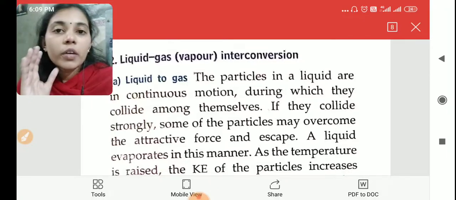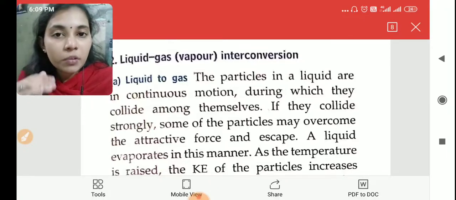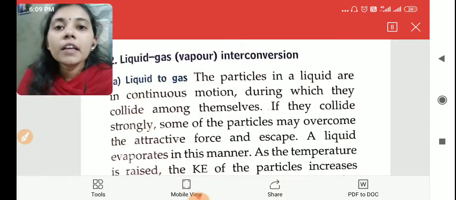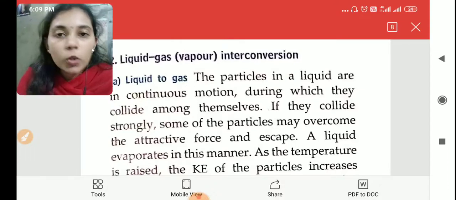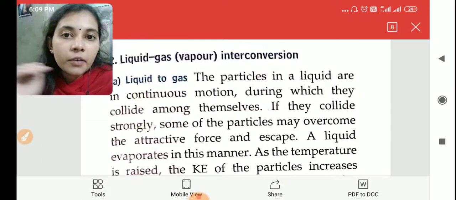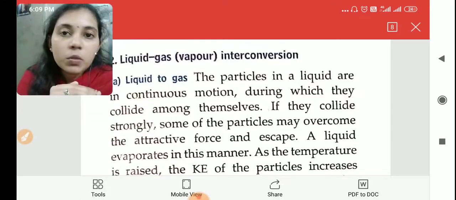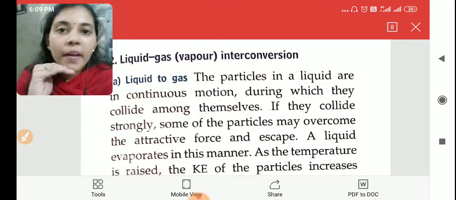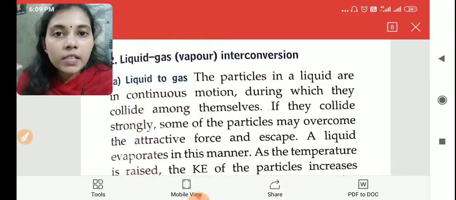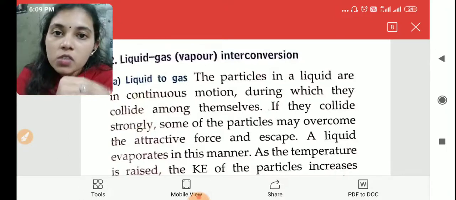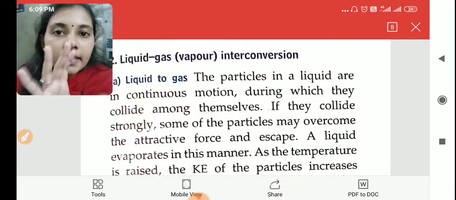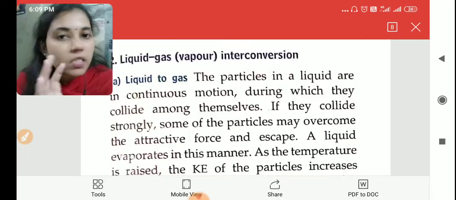In solid state kinetic energy will be 0, and in liquid state kinetic energy will be more. So a liquid is converted to solid by reducing the temperature. The temperature at which a liquid state substance changes to solid state is called the freezing point.